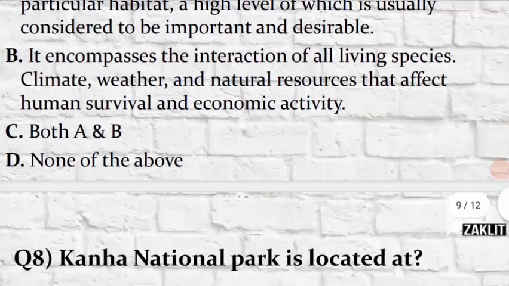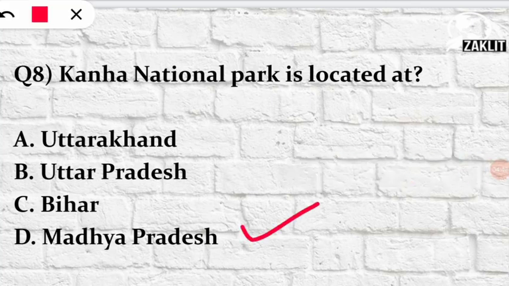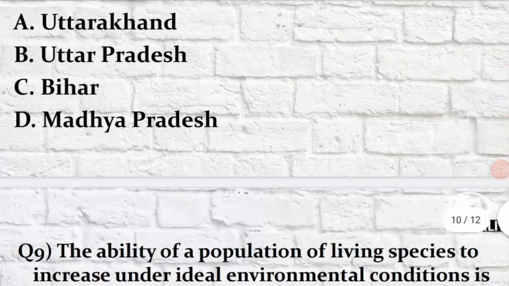Next is question number 8. So this was a very simple question. We have to answer where this Kanha National Park is located. So the correct option among the four will be option number D, Madhya Pradesh. Next, move on to the ninth question.